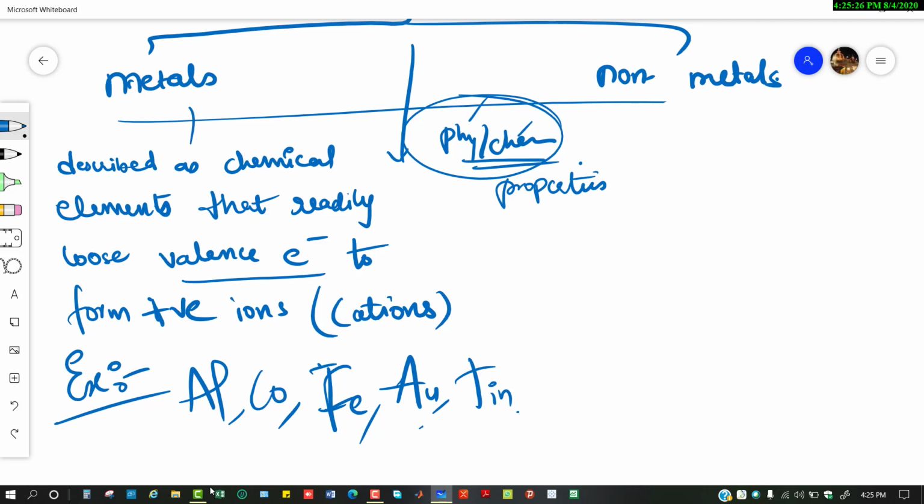So how many metals are there? We all know that in the periodic table we have 118 elements. Among these 118 elements, 90 elements are metals. Clear? Now we have known the definition: metals are chemical elements that readily lose valence electrons to form positive ions. Positive ions are nothing but cations. Examples are aluminium, copper, iron, gold, and tin.